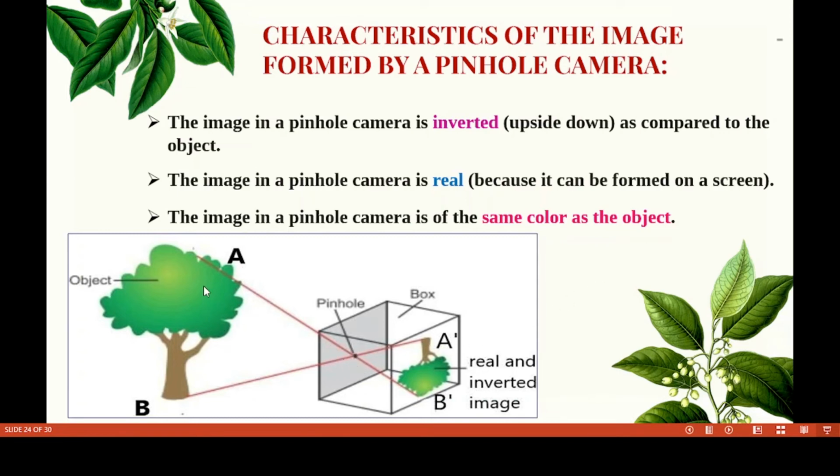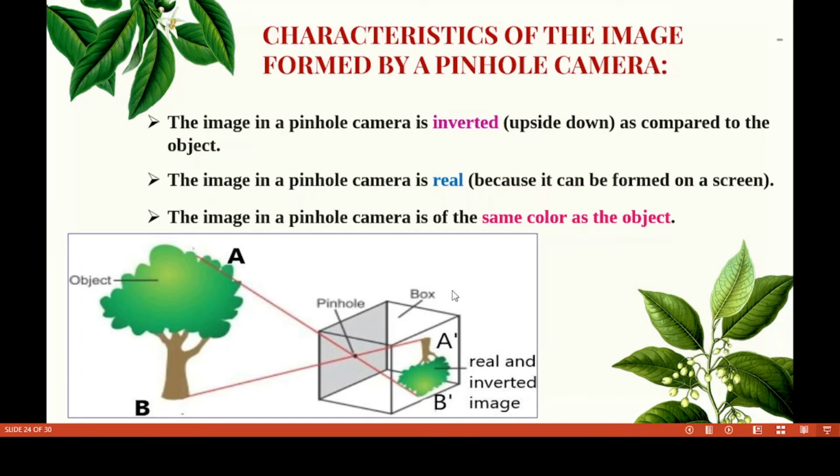That is the pinhole. Here we have to take an object. This is A, this is B. The object's image obtained on the screen is really inverted. So A becomes B dash, and B becomes A dash. What can you observe? A real and inverted image.